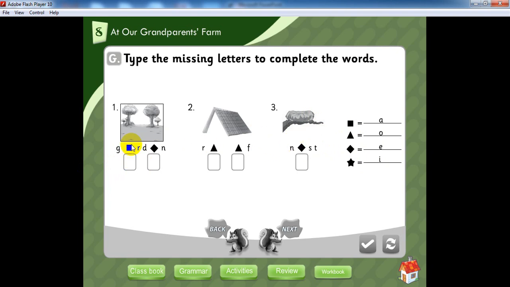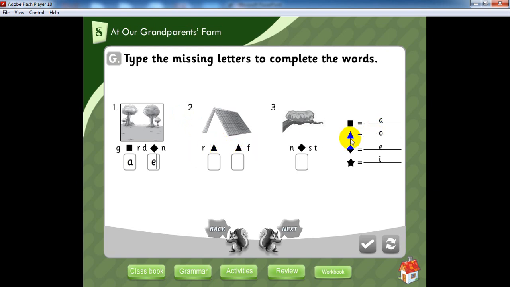Here we have the word number 1, garden. Garden. What are the missing letters? Garden. Great. This represents A, and this represents what? E. Great. And here, listen carefully. Number 2, roof.